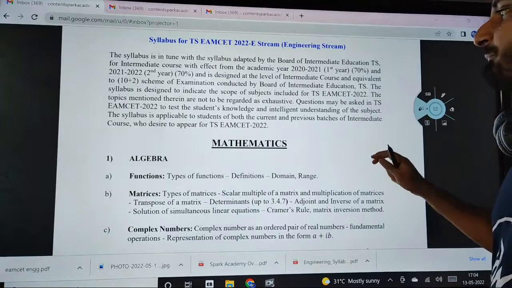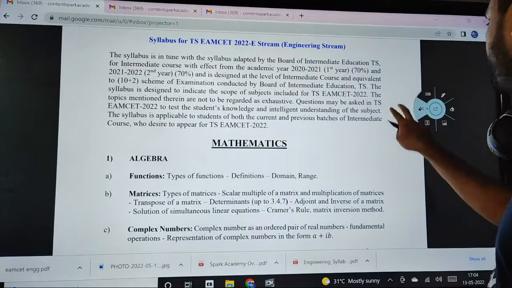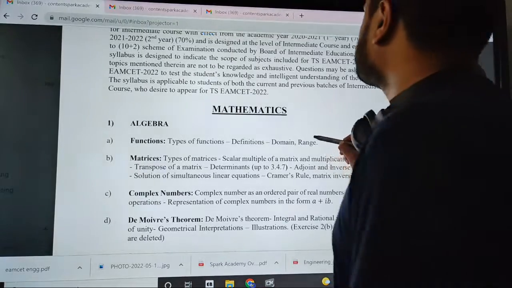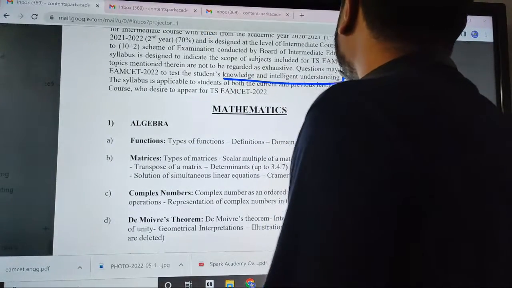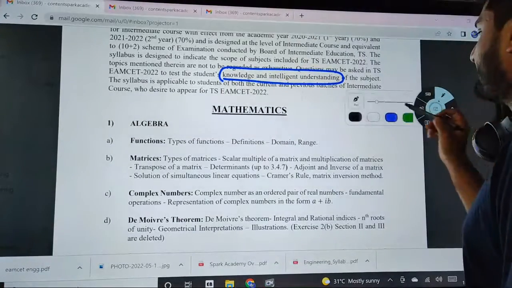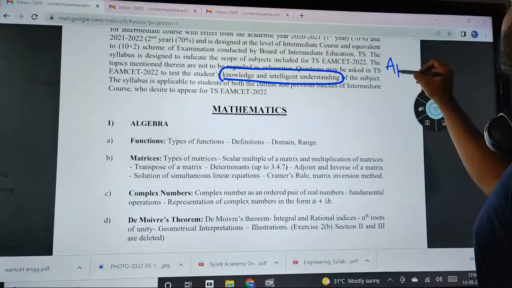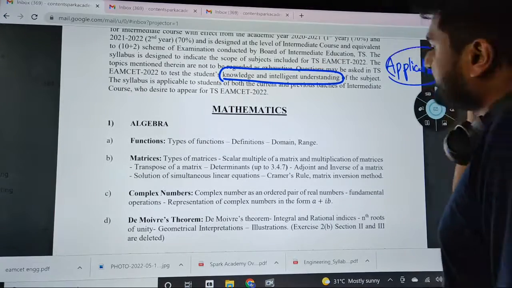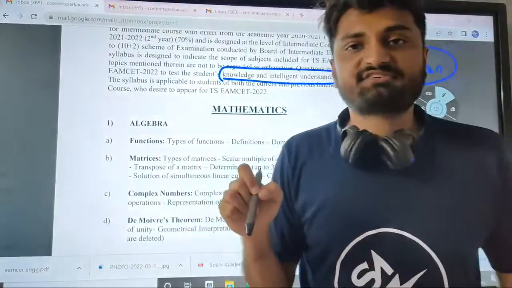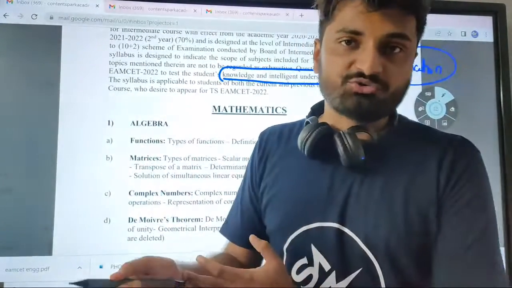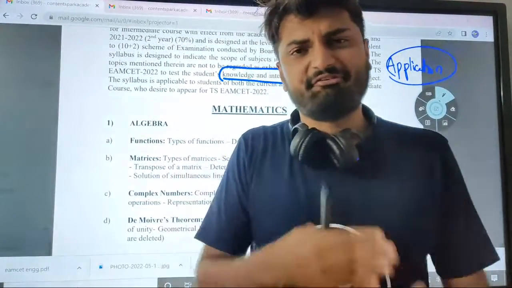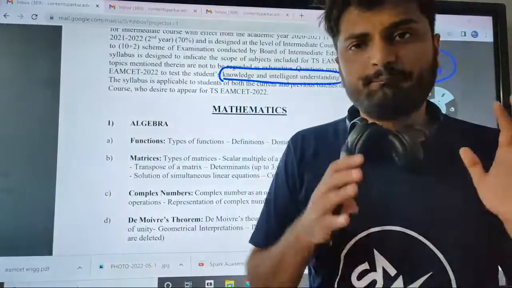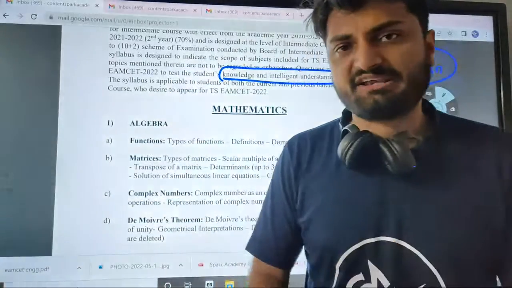And also a couple of important points they have mentioned. This is very important because I will be talking about the cutoffs as well. The questions will be application oriented questions. So don't expect straightforward questions. If you have seen my last video, I have discussed what totals are required every year to get below a 10,000 rank. The cutoffs are coming lower because the paper is getting tougher. So be ready for application oriented questions.